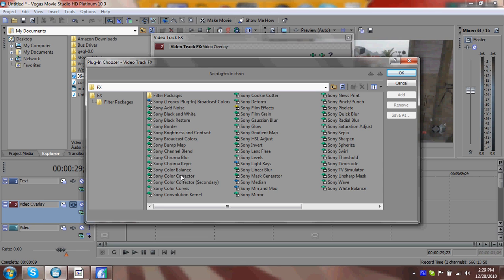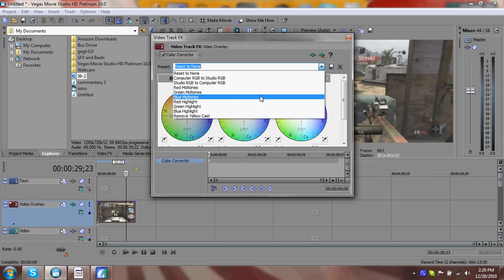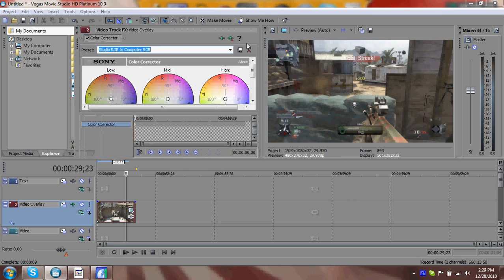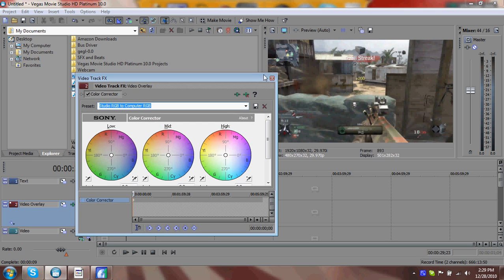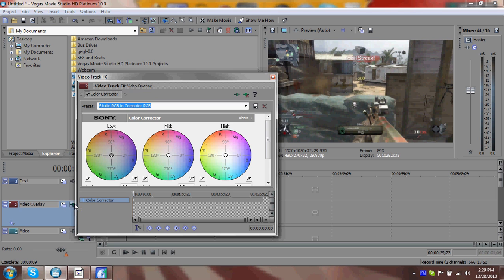So what I want to do is hit Sony Color Corrector, and then right here all I want to do is go Studio to Computer RGB, red, green, blue, I guess that means it's the spectrum. So yeah, Studio to Computer, as you guys can see, it brought out a little bit more contrast, and that's it for that.